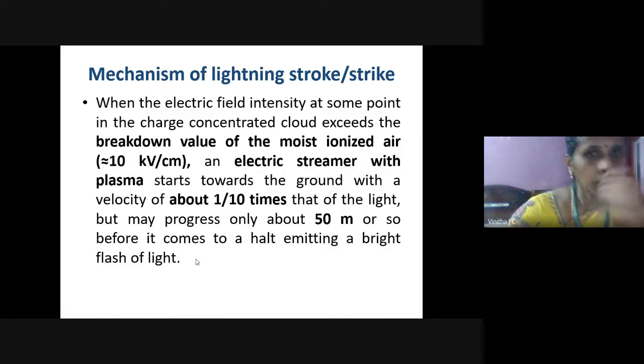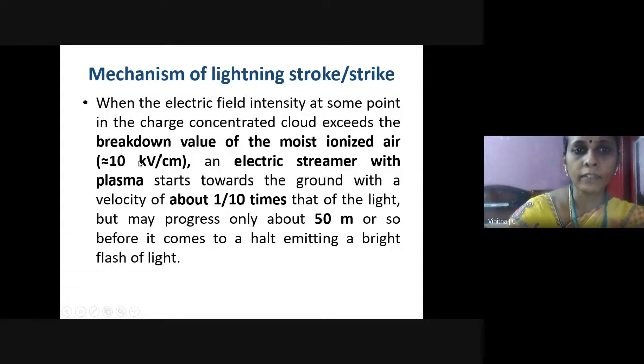Now, every medium has its own dielectric strength, and the dielectric strength of air is 10 kilovolt per centimeter. Under normal conditions, the air acts as a dielectric, an insulating medium, which does not allow the movement of electrons.